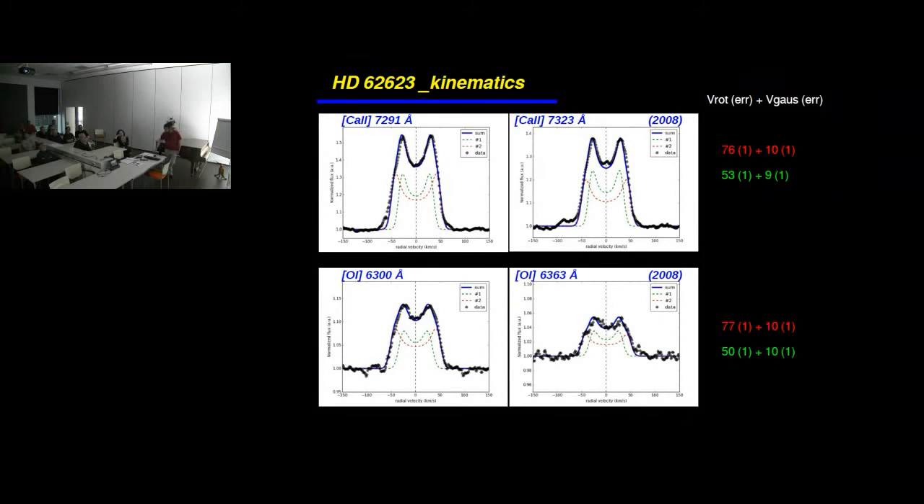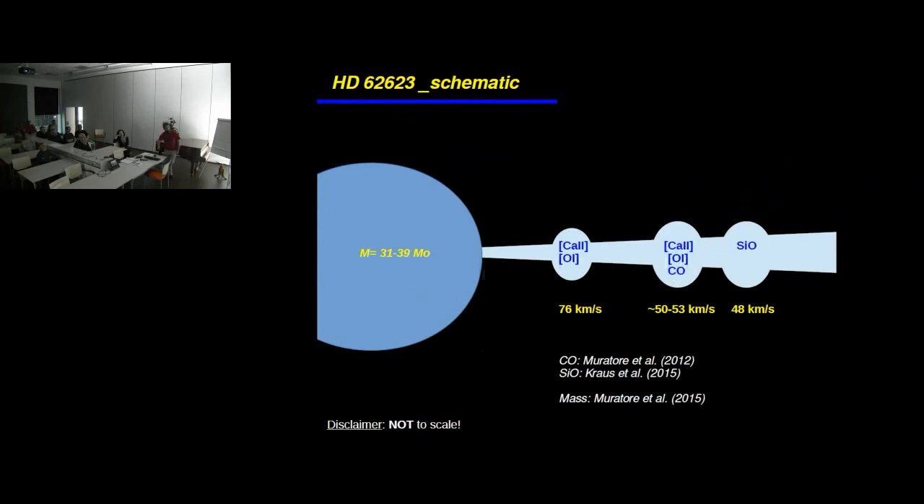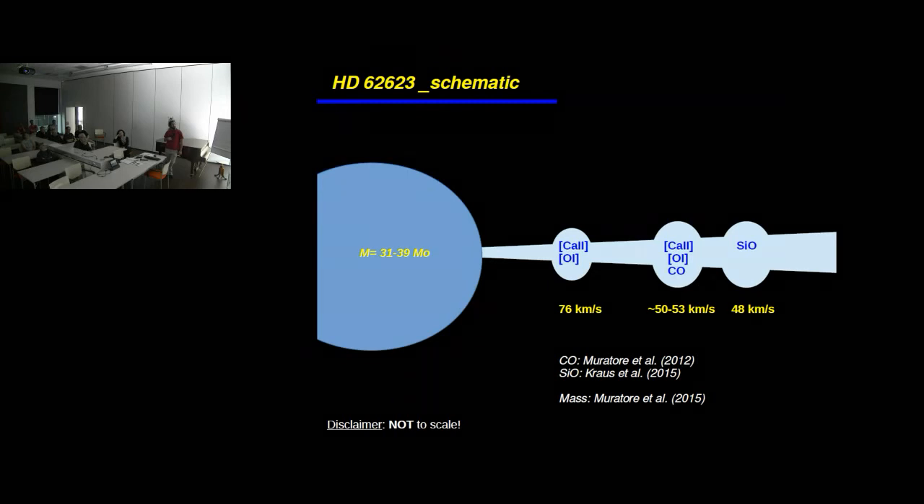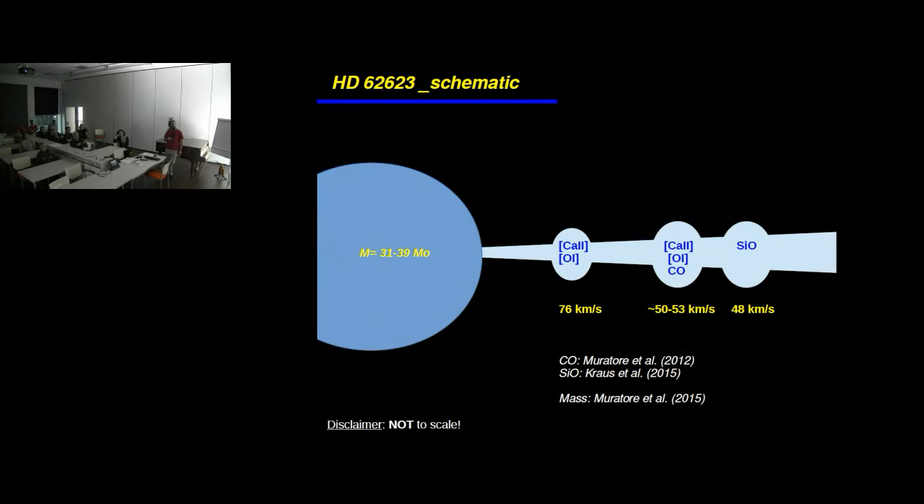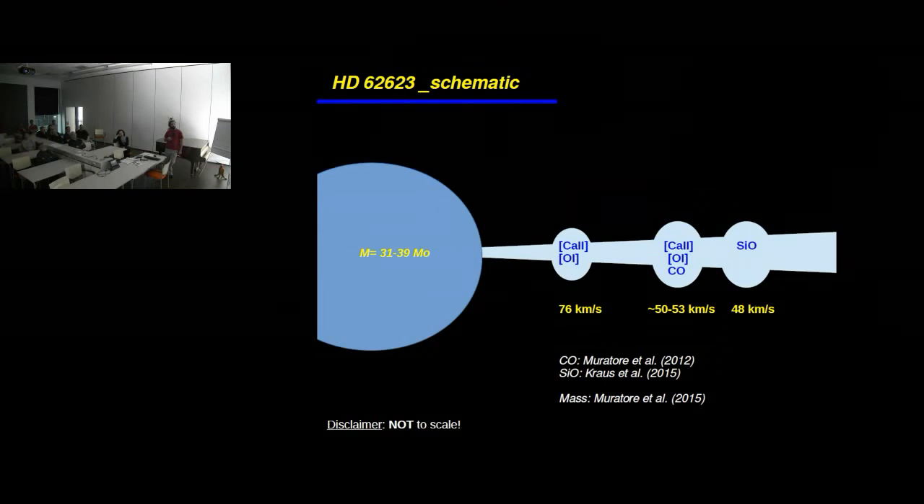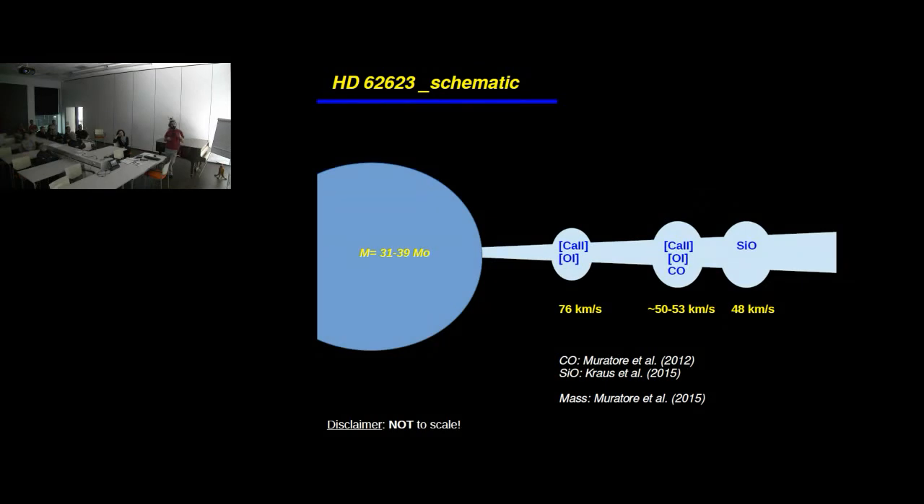And if we combine this with CO emission, we can get something like this. So in this case, we have calcium and oxygen emission at 76 kilometers per second. Then there is another ring that has both lines along with CO at 50 to 53 kilometers per second, and another ring a bit outside on SiO emission, silicon.